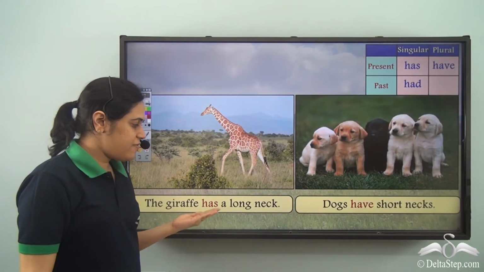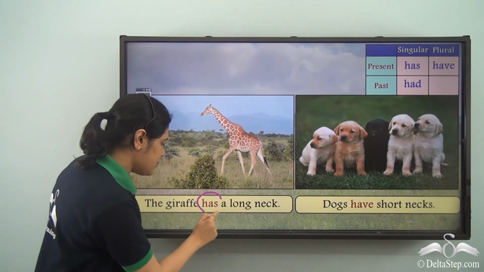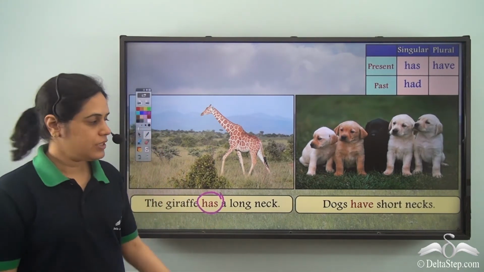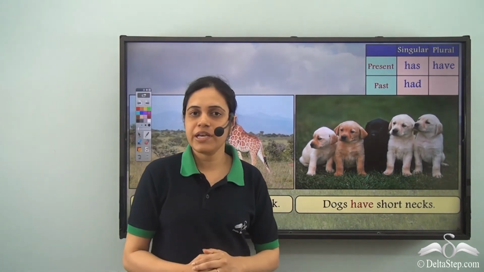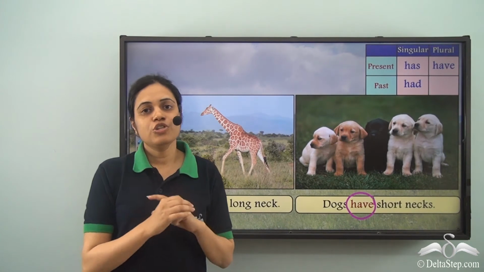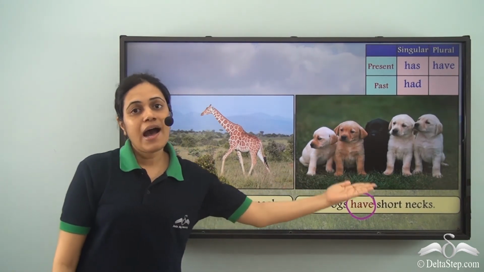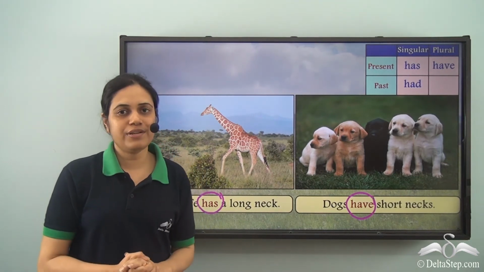So the giraffe has a long neck because giraffe is singular. Dogs have short necks because dogs is plural. So for present tense, has is used for singular, have is used for plural.